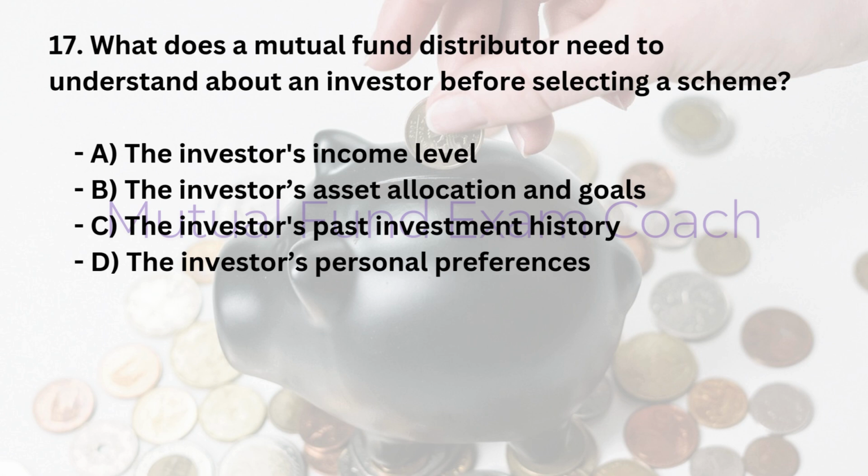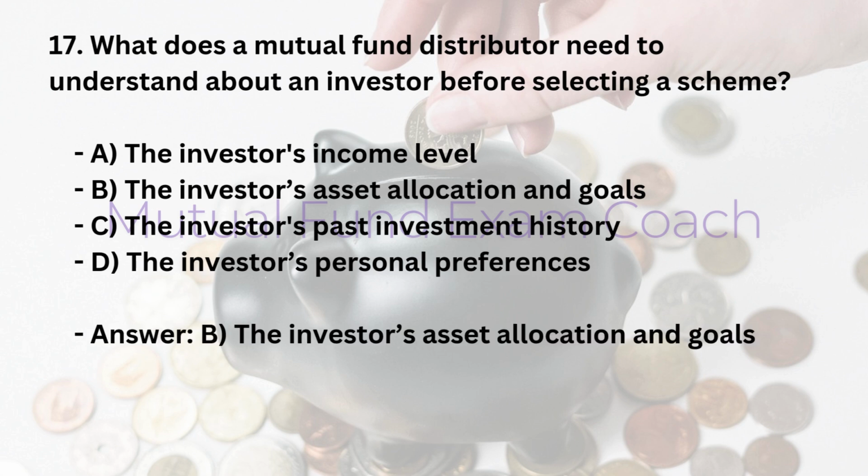17. What does a mutual fund distributor need to understand about an investor before selecting a scheme? A. The investor's income level. B. The investor's asset allocation and goals. C. The investor's past investment history. D. The investor's personal preferences. Answer: B. The investor's asset allocation and goals.